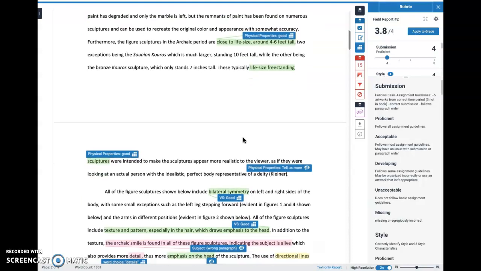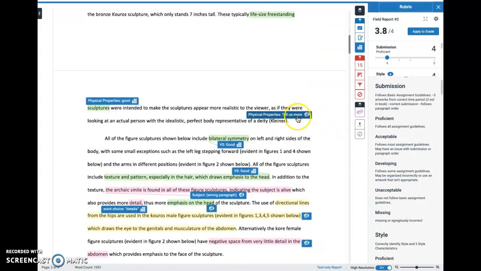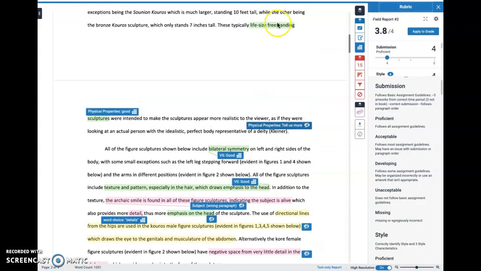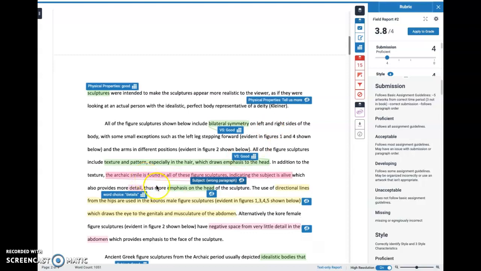If we see a little speech bubble like this one, it means there's more that I'm telling you. So this one, I'm asking the person, can you tell us more? This is the auto comment, it's general. And then down here, I'm saying, you forgot to tell us about the form. Lots of people forget to talk about form for the physical properties paragraph. You can see that this one's not highlighting any particular part of the text. Up here, the student did well. They identified the size and the general form, and then I was just looking for a more specific part of that.